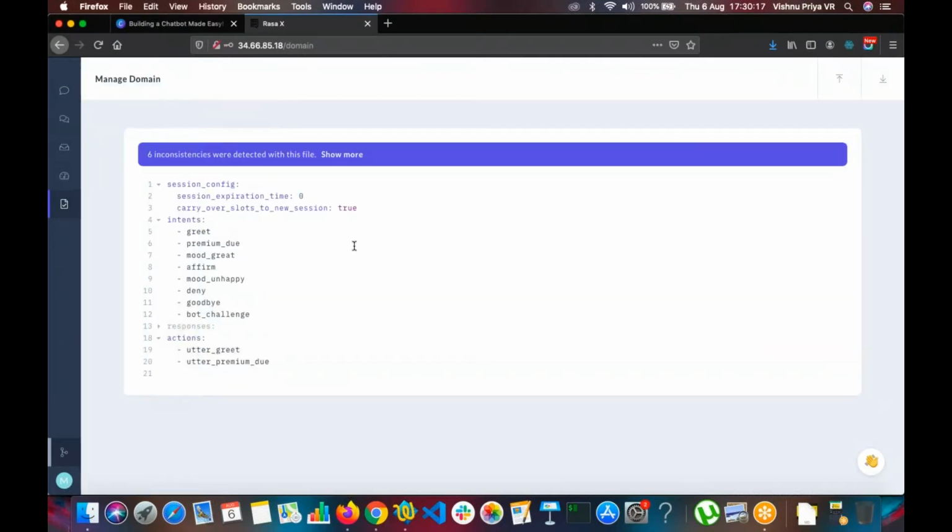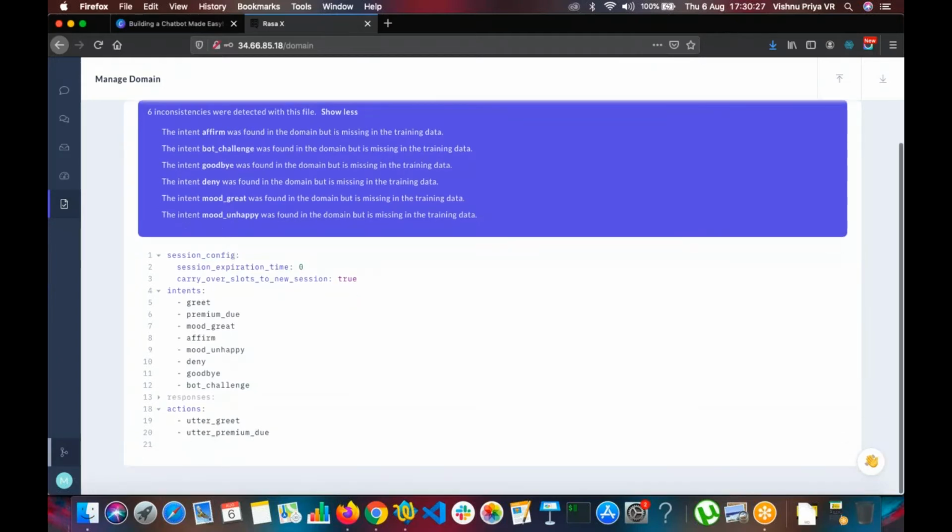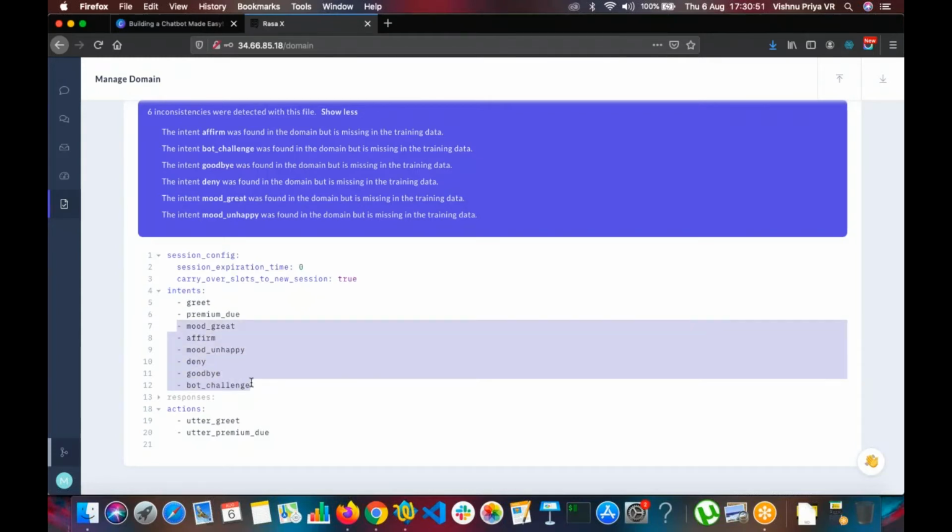Perfect. And domain. If you see, the intent is available. The story I had imported had all these intents, but the domain doesn't have them. To understand what the domain is, it's like a YAML file which has all the details about the intents, entities, and the responses that we have. The intents that I imported from the stories automatically got imported here. But what we want is only greet and premium due. So I'm deleting the other stuff.